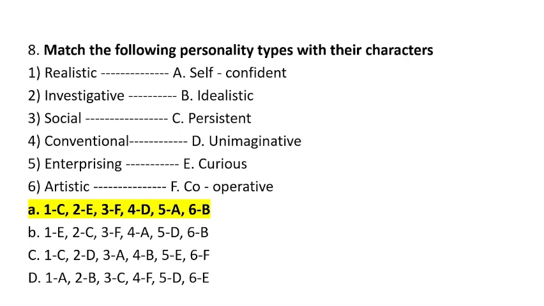Then conventional. Conventional will go with whosoever are living with old times. So they are unimaginative. They can't adopt new changes. They are not ready to adopt them. Then the fifth one is enterprising. Enterprising means, as I told in the beginning, they have self-confidence. And artistic means who are idealistic. I hope this question is clear to you.